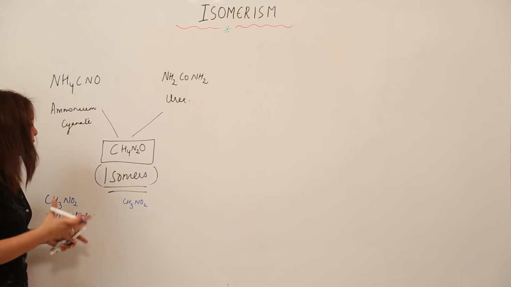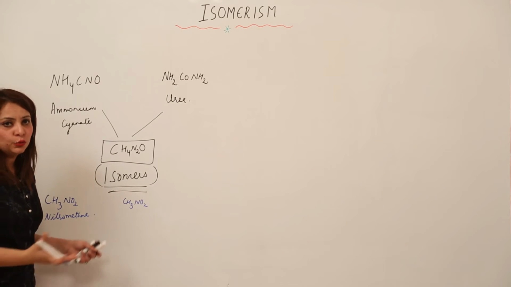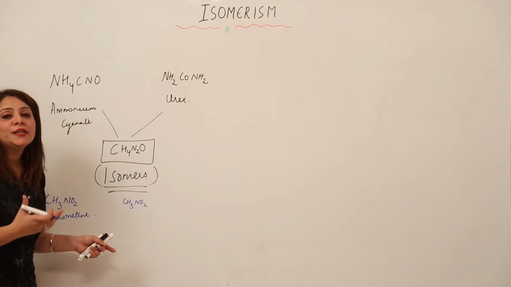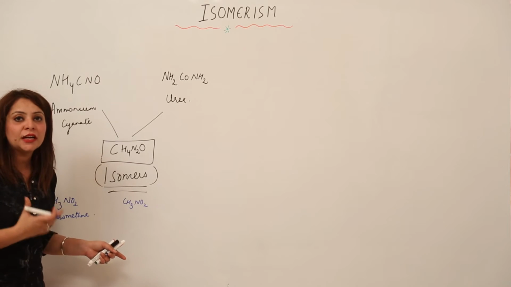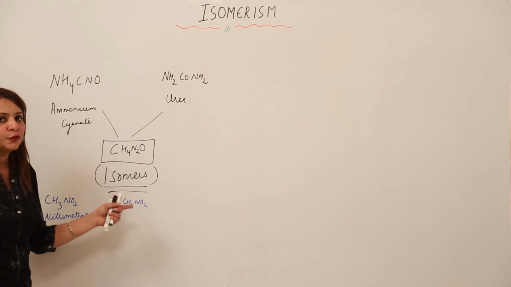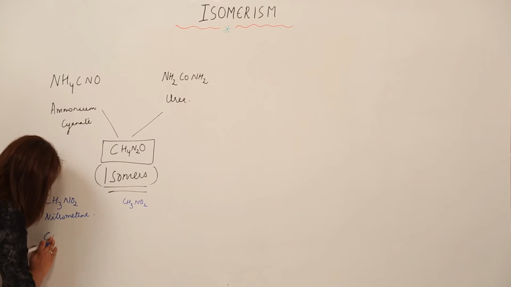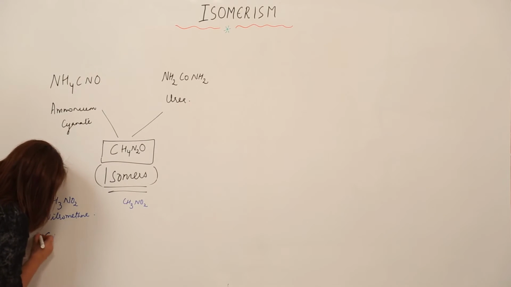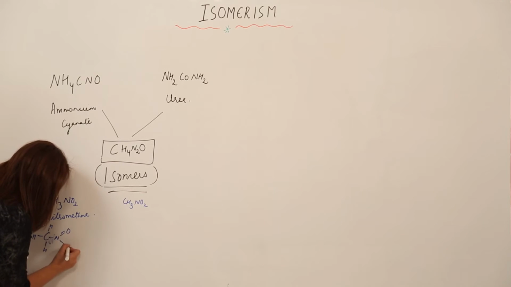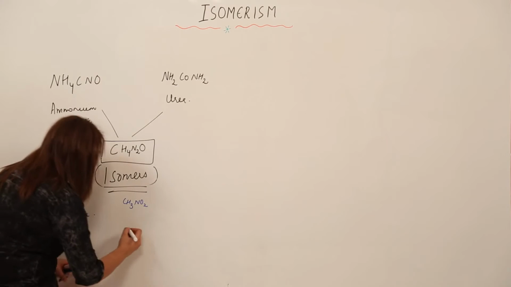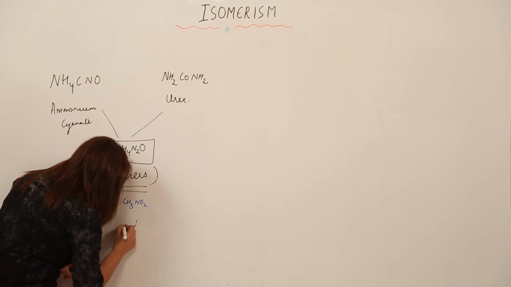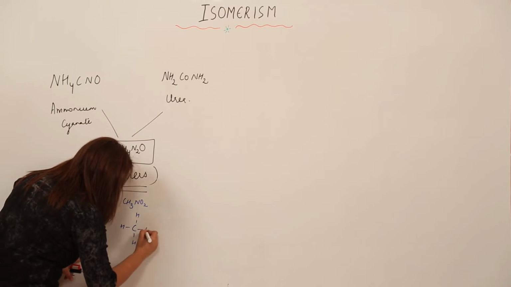At this moment I hope you won't be able to tell me the other name, so I'll draw an open structure, then you tell me what the name of those compounds is going to be. So nitromethane, I am making it like this, right? And one compound I have like this.